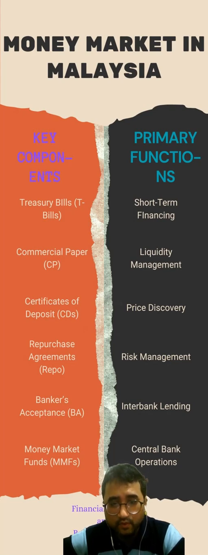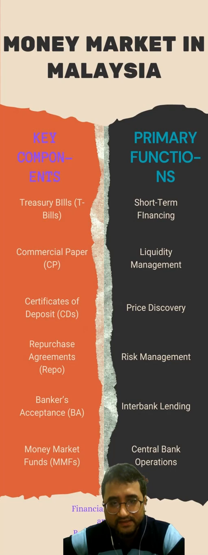Repurchase agreement (repo). Repo transactions involve the sale of securities with an agreement to repurchase them at a later date. It is a short-term collateralized borrowing arrangement, with treasury securities often used as collateral. Repos are commonly used by financial institutions to manage their short-term liquidity needs.